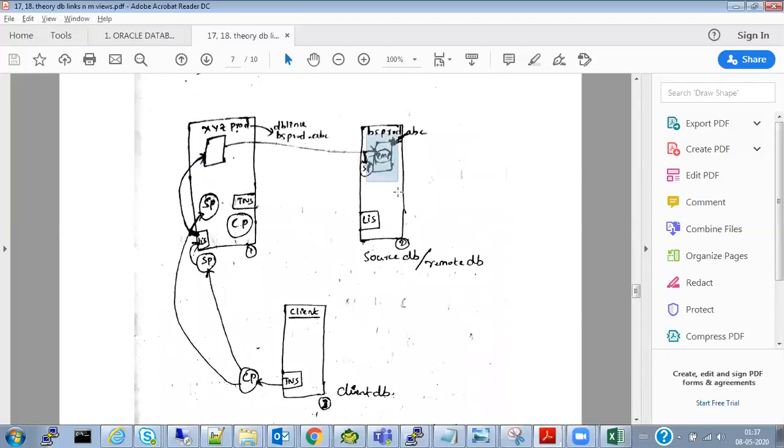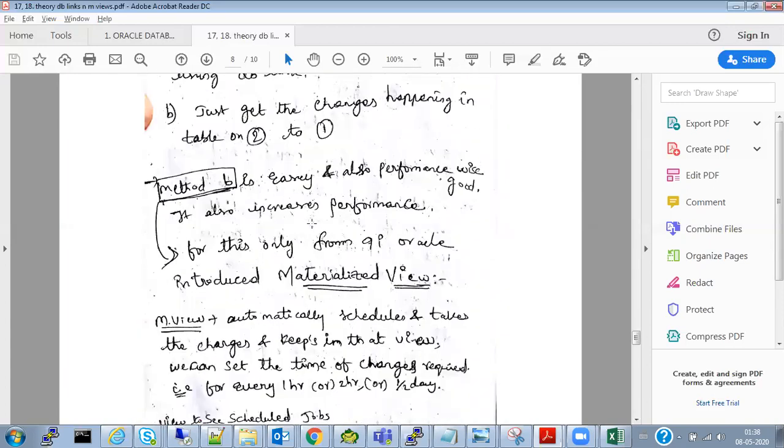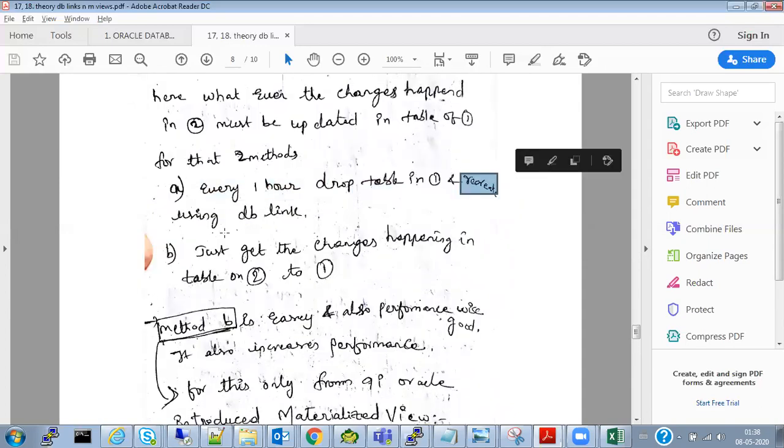Tomorrow I have 50, which means 40 extra records are inserted. So only pull those 40 extra records here, so that today's data will be in sync with this table. So only get the changes. That is one option. The first option is for every 1 hour, drop the table and recreate.